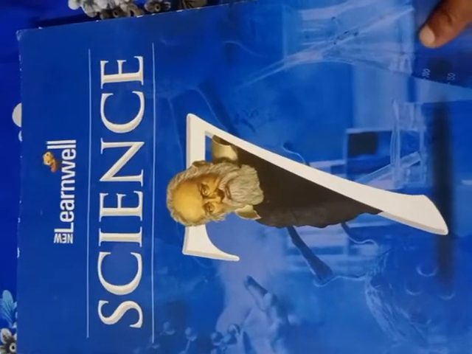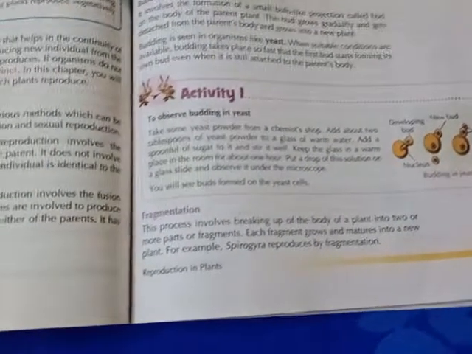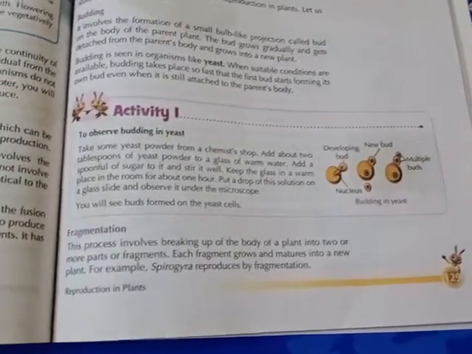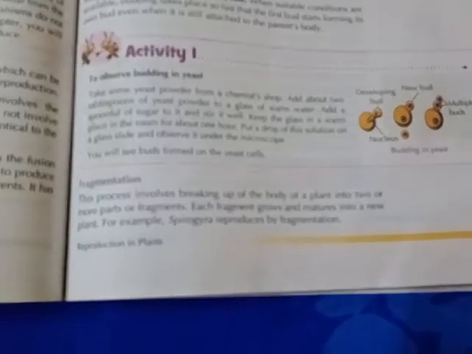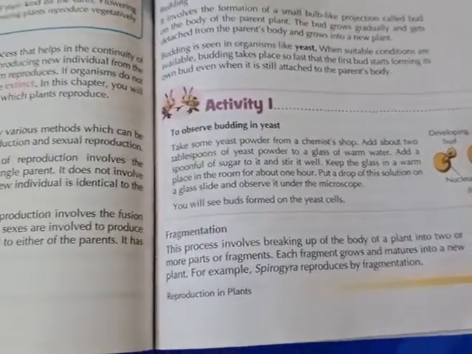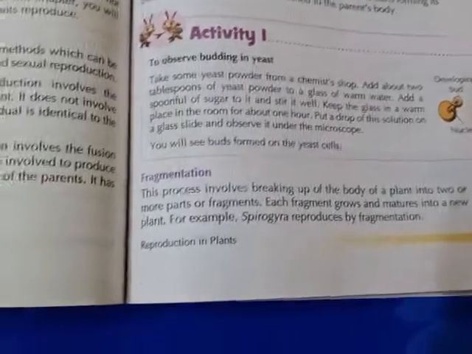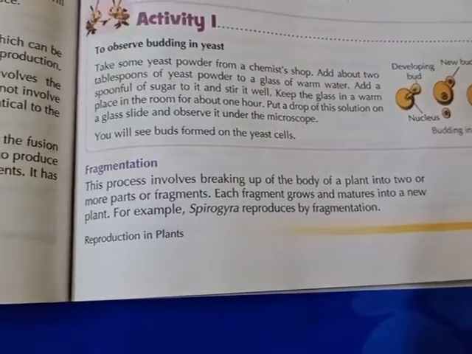Now I will discuss class 7 science from page number 129. It is from reproduction in plants, from asexual reproduction in plants. Now I will discuss fragmentation.